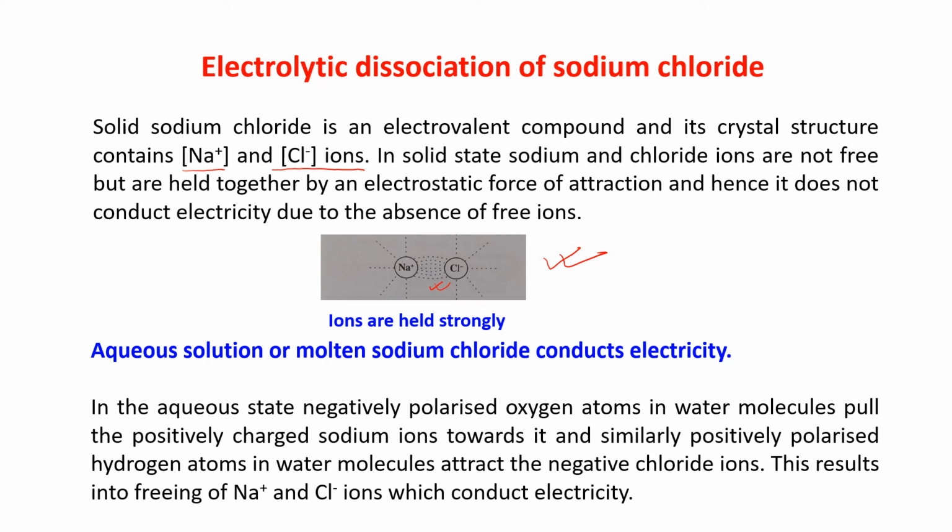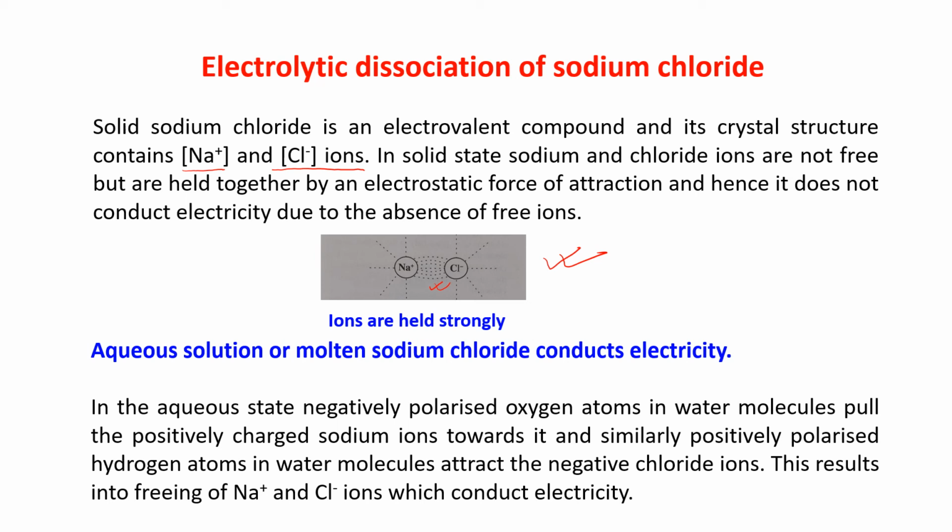When you are dissolving sodium chloride in water, the negatively polarized oxygen atom present in water, H2O, pulls the positively charged sodium ion towards it. Okay, similarly what is happening?